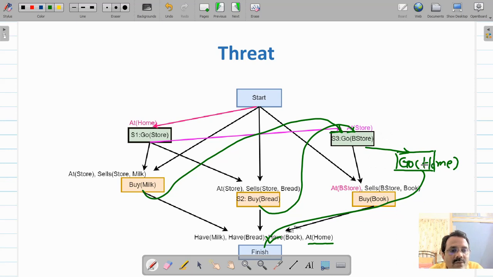But if you go home from here directly, then you will not have the book with you. So to have the book with you, first we will have to perform buy book. So you are going to add another demotion out here. After buying this book, you perform go home. So these three demotions we have added.